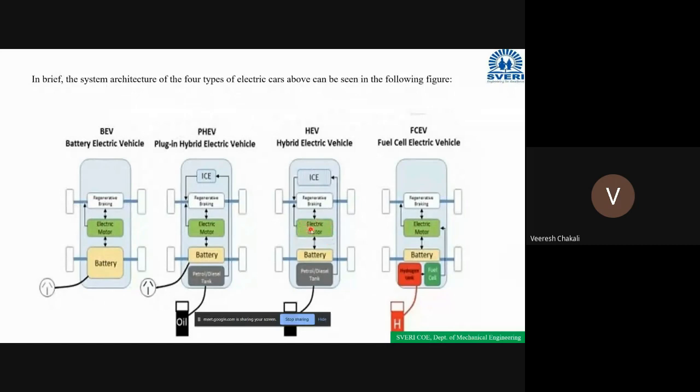When it operates as a generator, it will supply electrical energy, and this electrical energy is given to the battery, and the battery is charging. It means we are converting the mechanical energy to electrical energy.